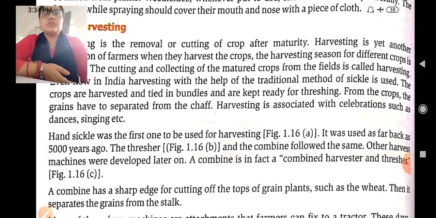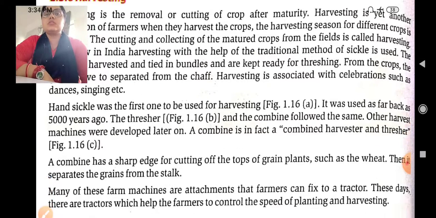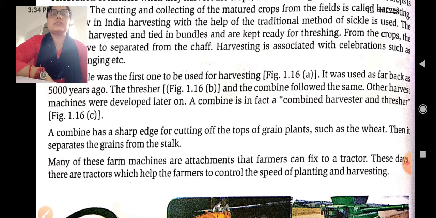Now, the hand sickle was the first tool used for harvesting. It was used as far back as 5000 years ago. The thresher and the combine followed. Other harvest machines were developed later on, and the combine is in effect a combined harvester and thresher. The combine has a sharp edge for cutting off the tops of grain plants such as wheat, then it separates the grains from the stalk. Many of these farm machines can be attached by the farmers to a tractor, and these days there are tractors which help the farmers control the speed of planting and harvesting.